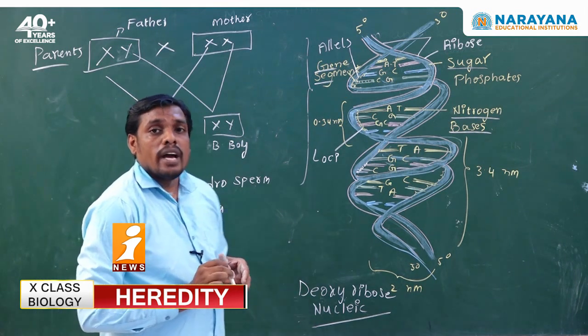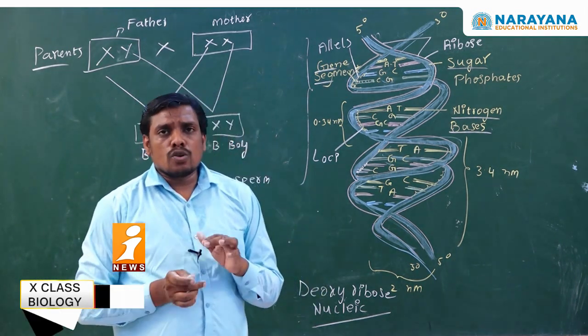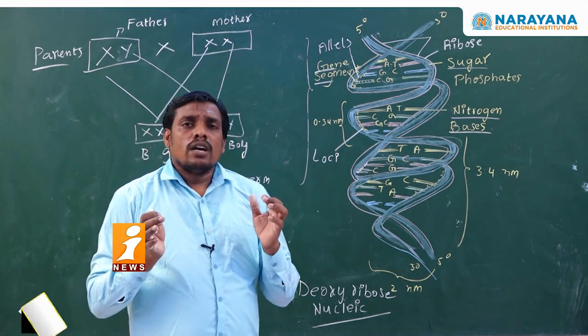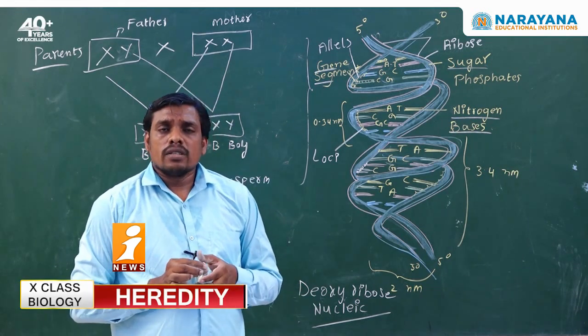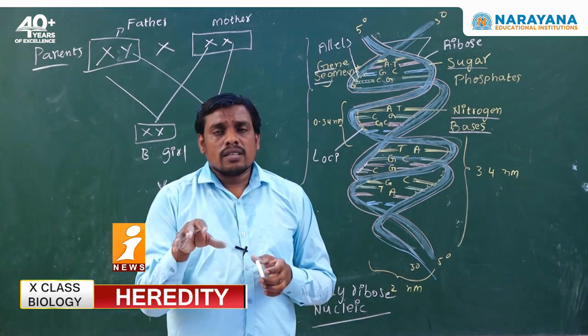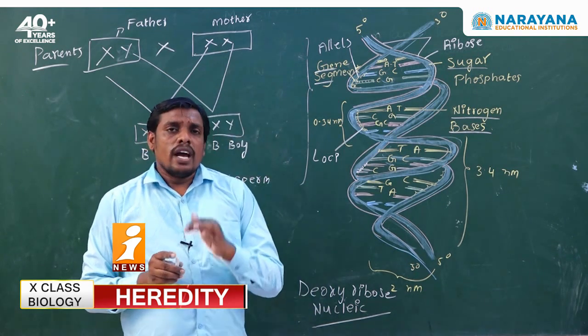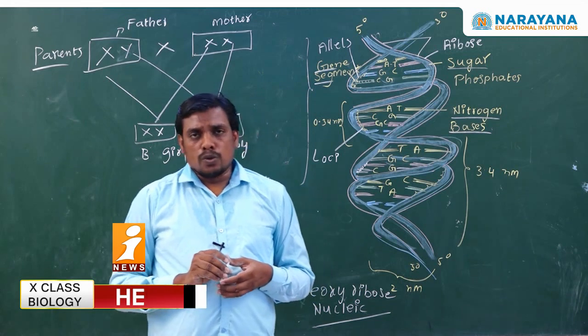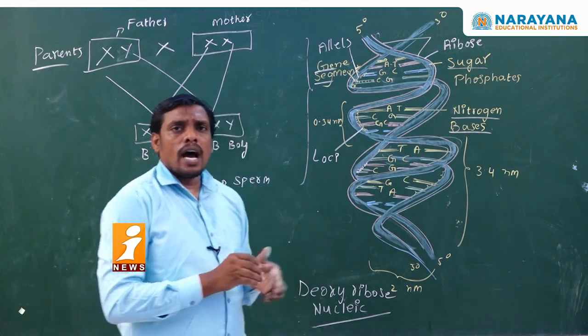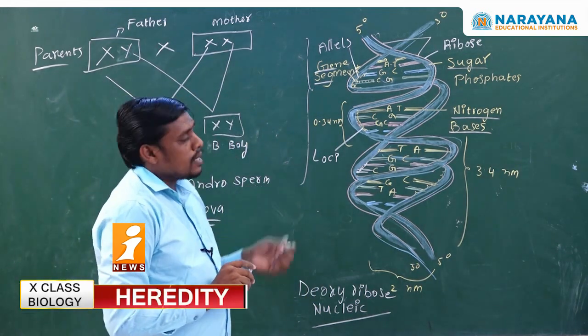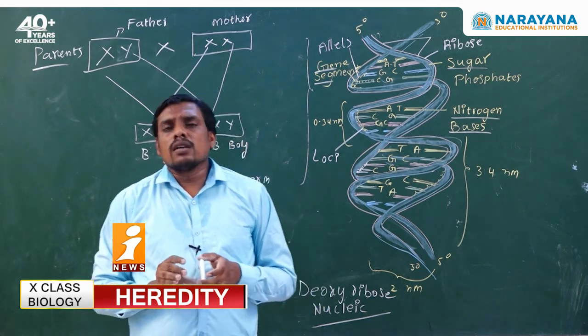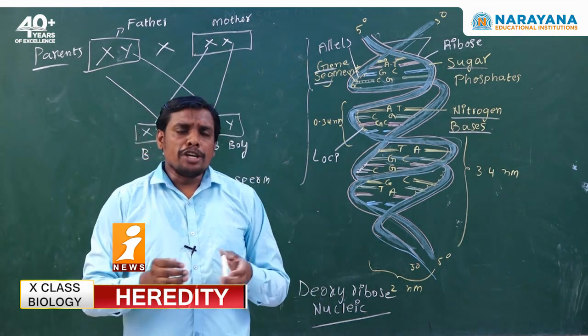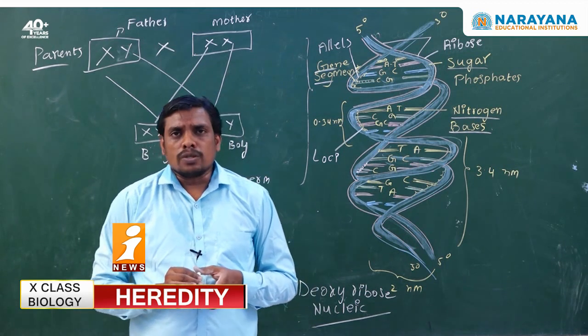Hence, between the X chromosome and the Y chromosome, there is a structural difference and a functional difference. So, this is the common hypothesis given by Walter Sutton and Thomas Hunt Morgan. How can you define the X chromosomes?